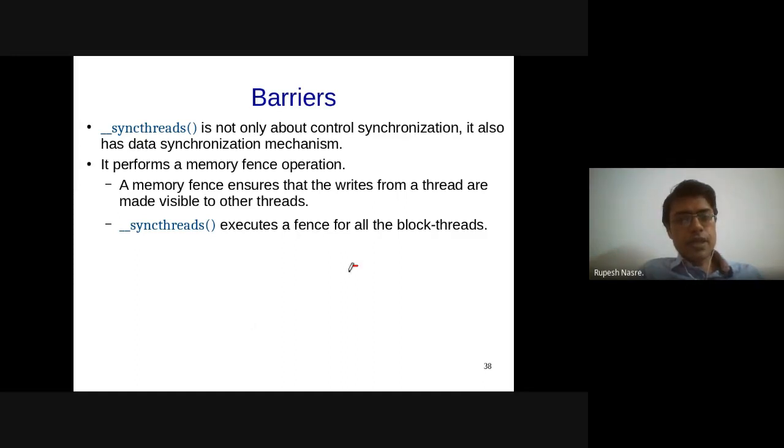So think about it this way: there is this S1, being executed by one thread, and just after that there is S2. So this is being executed by each thread. S1, let's say, writes to some memory location. Now S2 is reading from the same vector to which S1 is writing, but it could be reading from multiple memory locations.